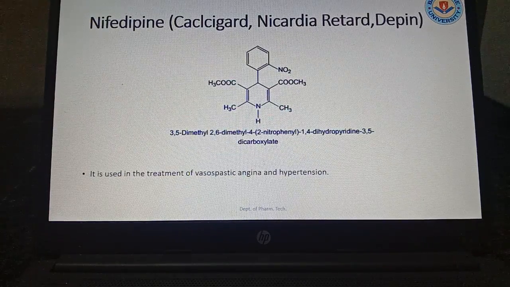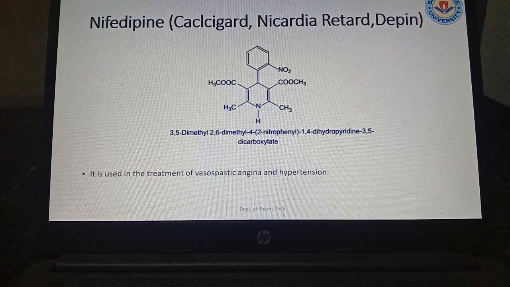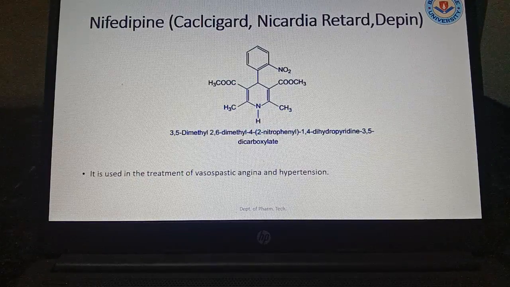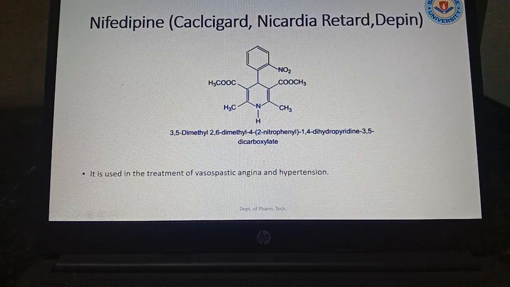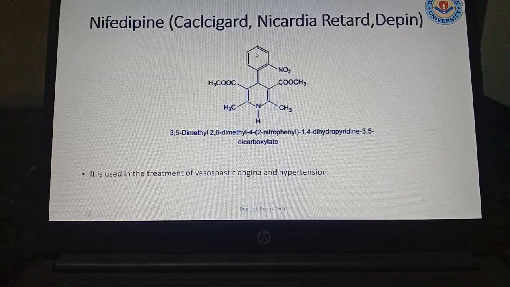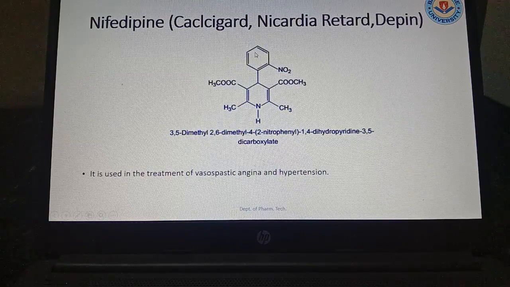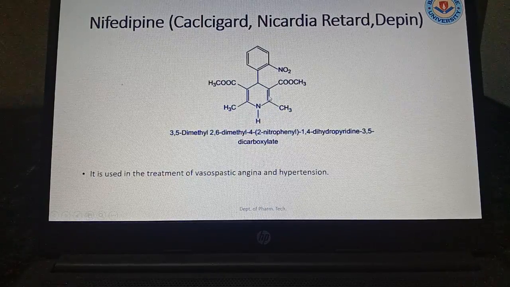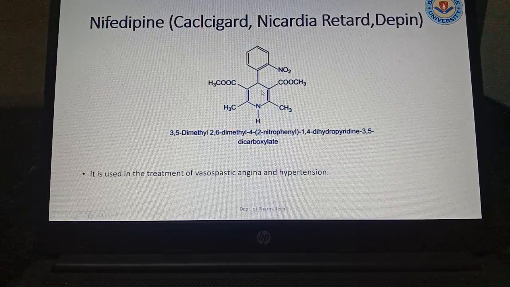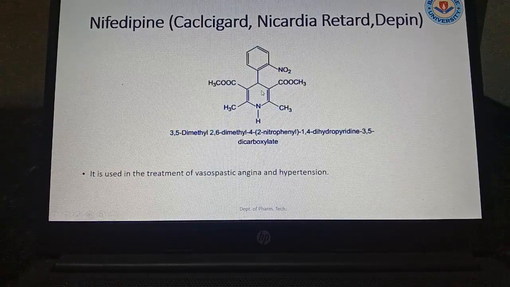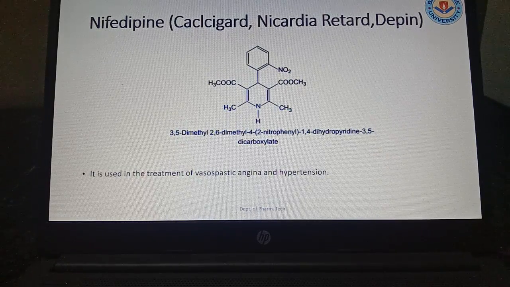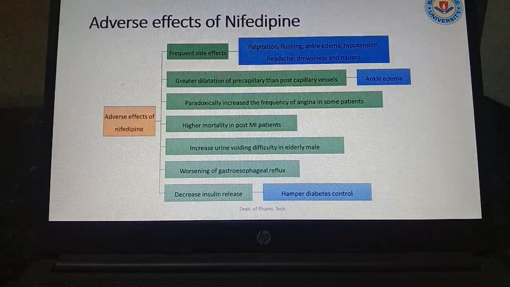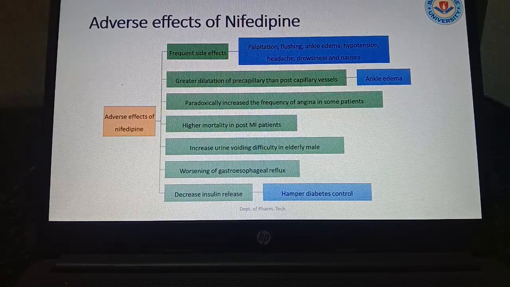Now nifedipine, that is one of the important drugs. See the structure: 3,5-dimethyl 2,6-dimethyl 4-(nitrophenyl)-1,4-dihydropyridine-3,5-dicarboxylate. Here the nitrophenyl ring is there. See, it is 1,4-dihydro: 1, 2, 3, 4, hydrogenation is there. It is used in the treatment of vasospastic angina and hypertension. Now there are some adverse effects of nifedipine also.